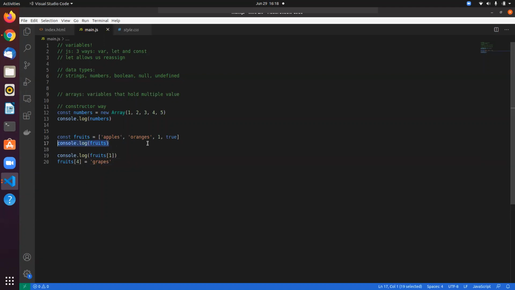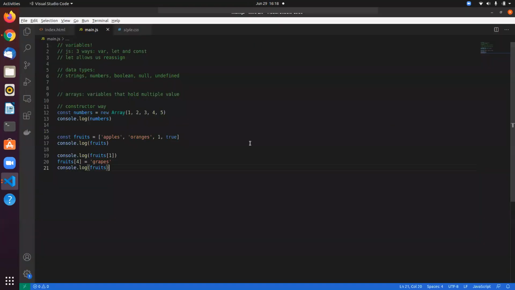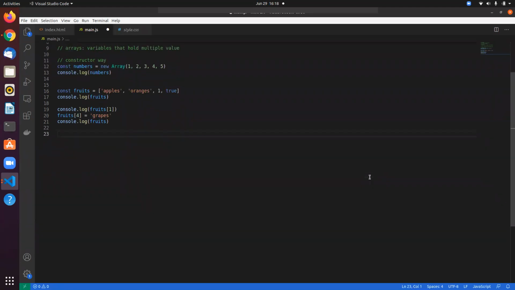And let me just refresh this, and it adds to the last. But see, you're not going to know the length of an array every time. So how do I add to the end of the array? We have a method called push. What push does is add a value to the end of the array.